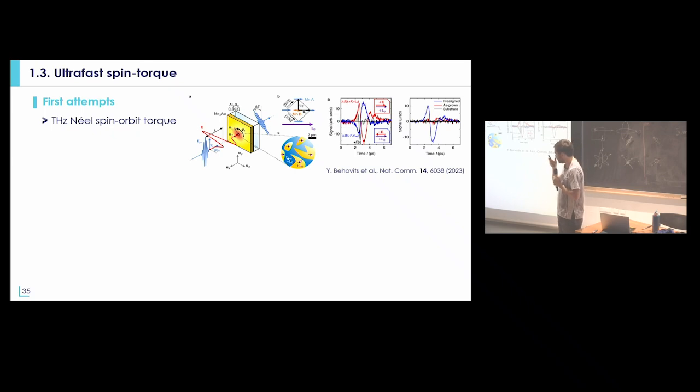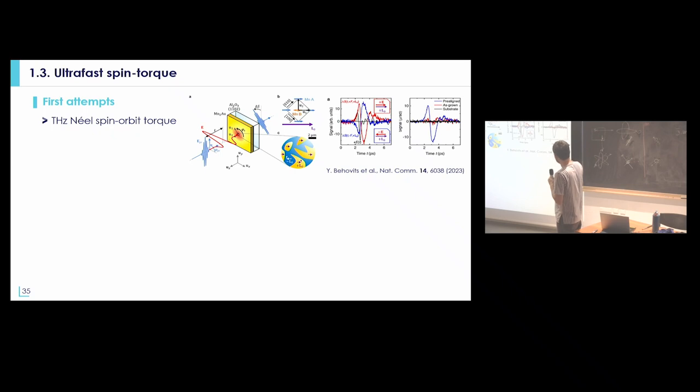So there are first attempts of observing ultra-fast spin torque. This was done in the group of Tobias Kampfrath in Berlin, for example, with manganese gold, where they have been shining some terahertz electric field on a single layer of manganese gold. And what they can see is a transient response that has opposite sign when they reverse the direction of the electric field. And what they can also observe, so that would not be a full switching, but let's say some magnetization dynamics and some partial switching with the terahertz amplitude that they could reach.